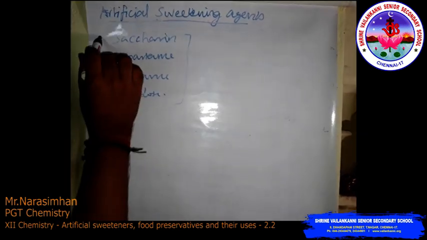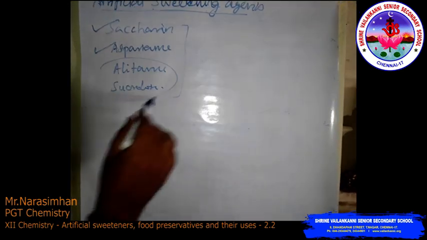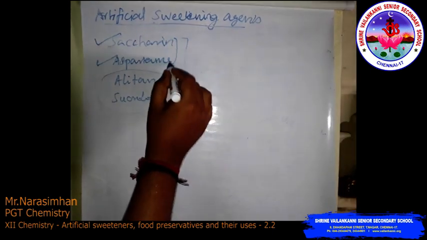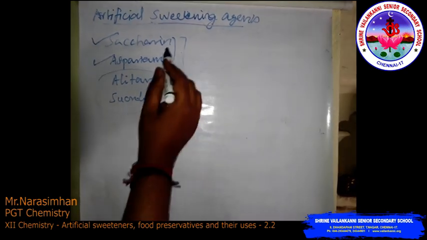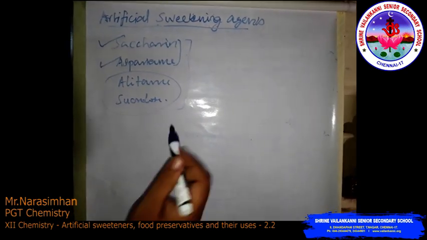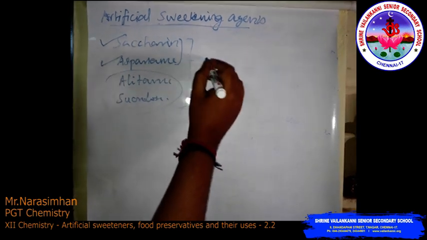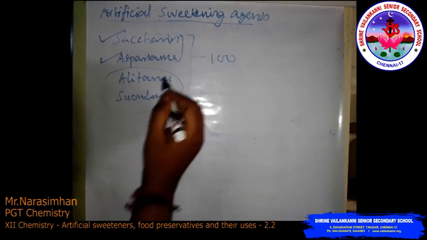We commonly use saccharin and aspartame. The remaining two are very rarely used. Aspartame is about 100 times sweeter than sucrose.